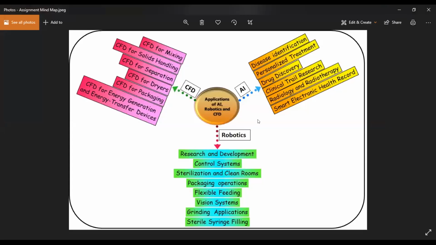Sir, is the screen visible? Yes, visible. Now it's appearing. Yeah, it's visible. Great. Okay.